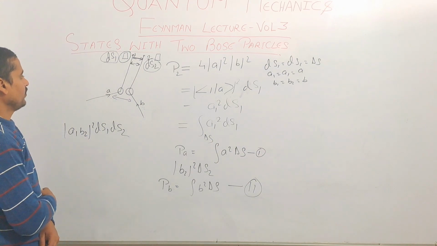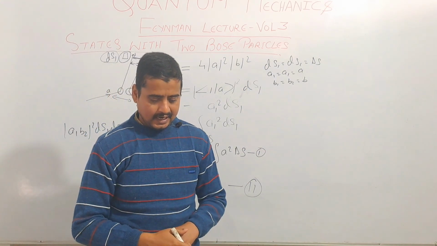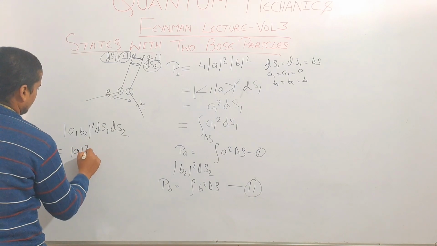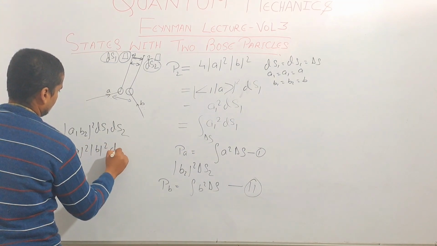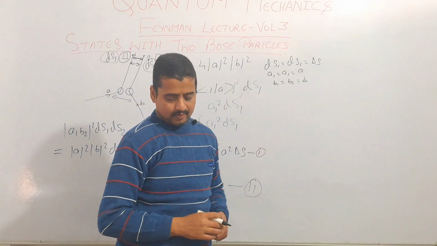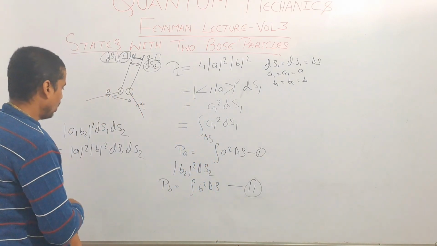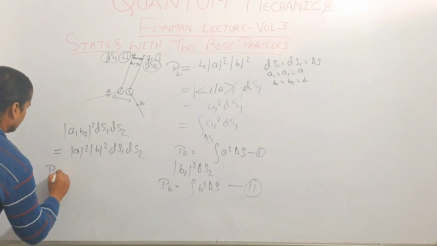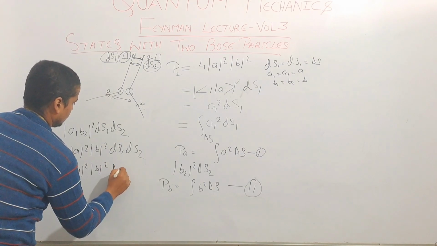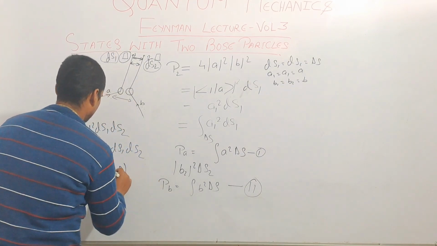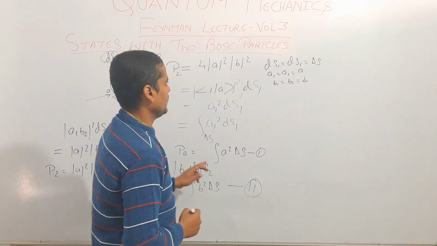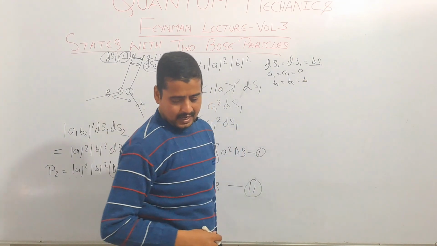This is the probability of getting particles A and B at element areas ds1 and ds2, or A square B square ds1 ds2 if A1, A2 is equal to A and B1, B2 is equal to B. Or we can also say that P2 is equal to A square B square delta S whole square, if ds1 and ds2, these two element areas, are identical, which is delta S.